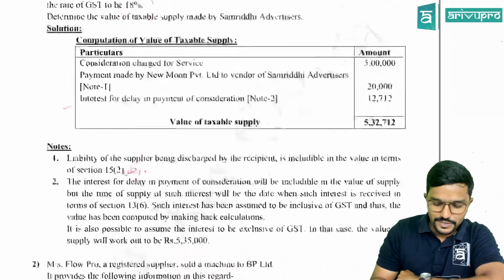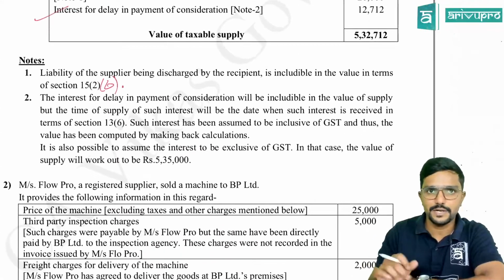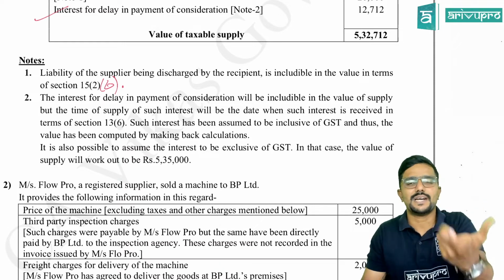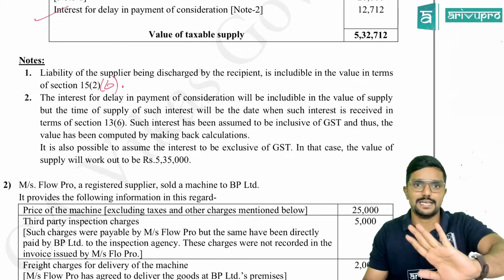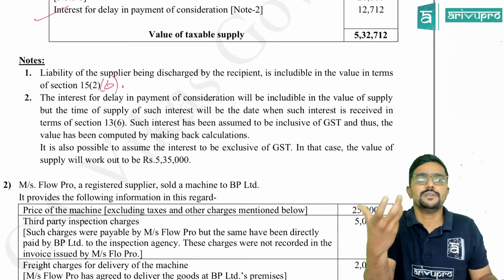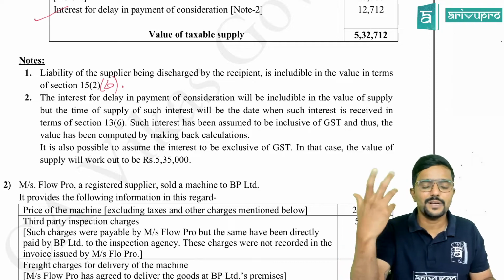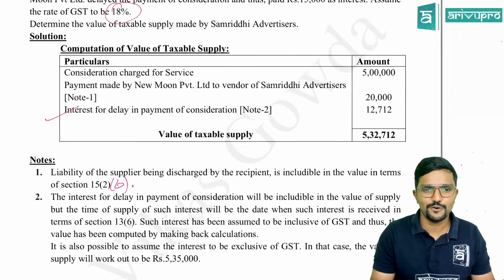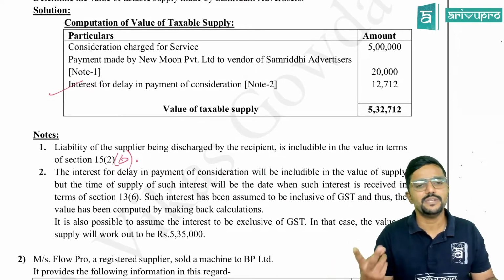Let me explain that. So interest is 15,000. I have given a note for it. You can observe here. The interest for delay in payment of consideration will be includable in the value of supply, but the time of supply of such interest will be the date on which such interest is received, in terms of section 13.6. I've just given that additional point also. You can ignore it in the exam because they have not asked anything with respect to time of supply here, but still as a value addition, I have mentioned it. If this kind of question is asked for 4 or 5 marks, normally they may ask it for 4 marks. So there are no more adjustments here, only two adjustments.